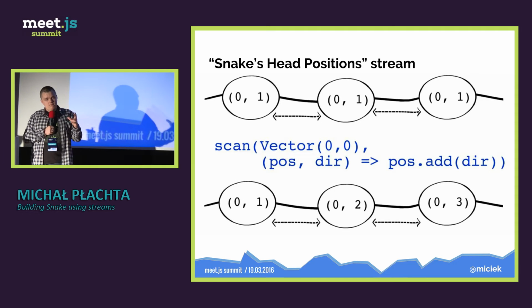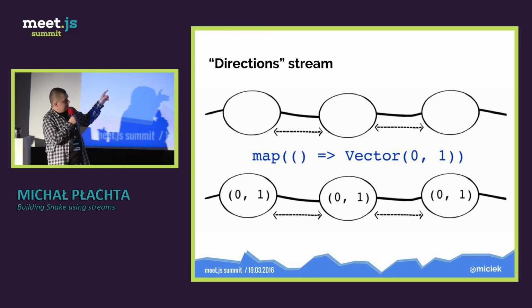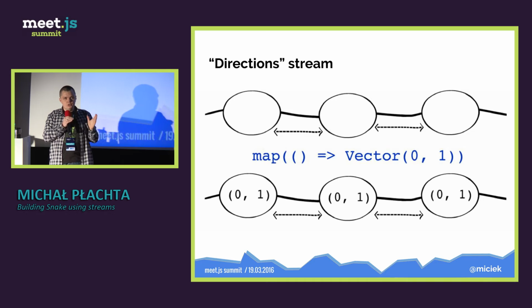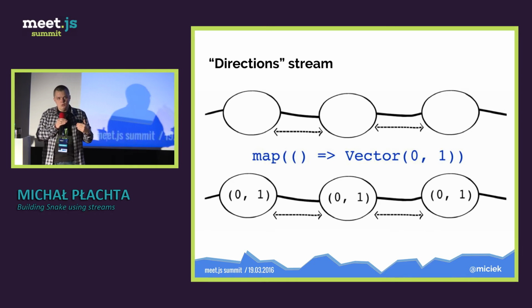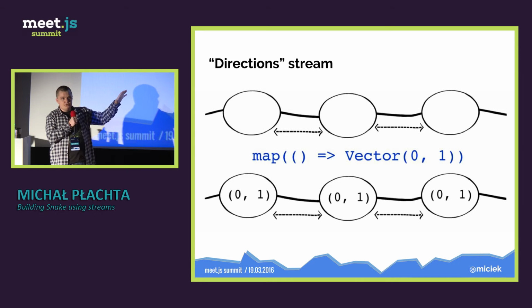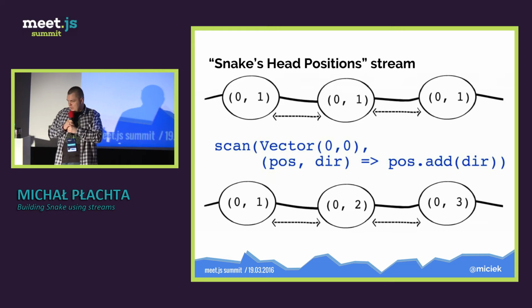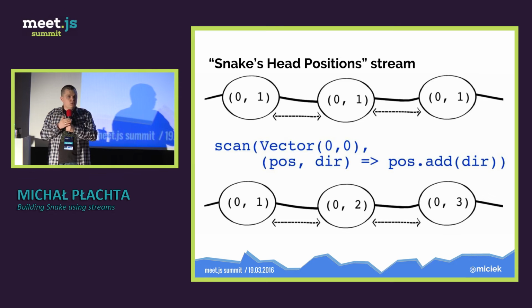What's next? So we have our direction stream. Why have I done that? We created a new direction stream. For now, we don't care about user input. For now, we just want the snake to move in one direction so that we know that everything is set up correctly. And then we will iterate and make a better game. But for now, we just want the snake to move in this direction. This direction means that it will go down. Okay? So we want to create a new stream. This will be called the snake head's position stream.